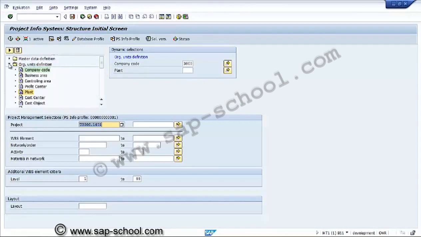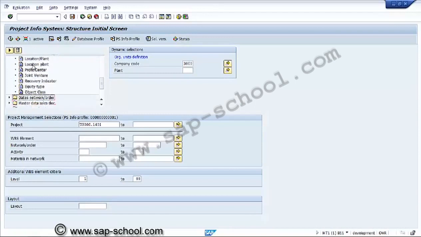And similarly, data and dates definition based on start date, finish date. WBS master data, created by, created on, changed by information, and organization unit of networks. These are based on networks.